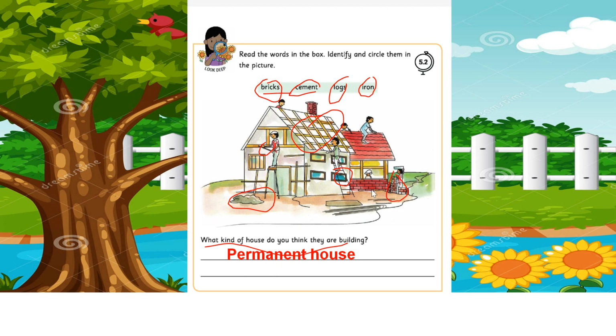Very good. This house is called a permanent house. They are using bricks and they are using cement. It will be a strong house.